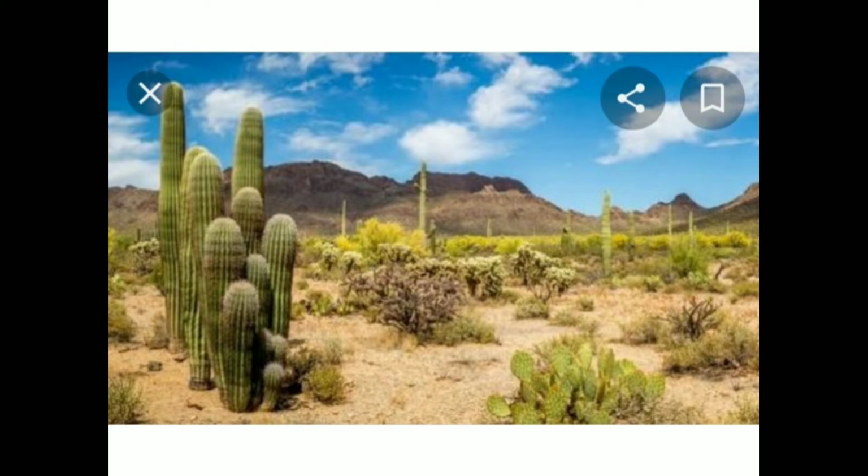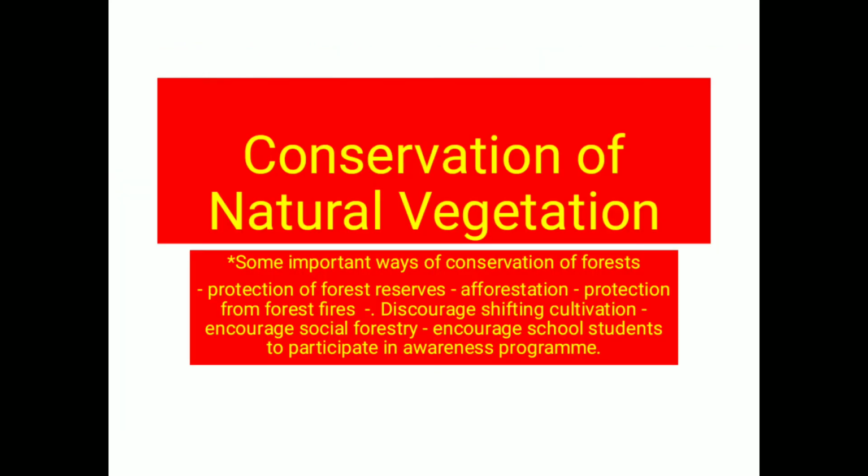If you have observed a cactus in your garden, you must have seen that the outer covering is very hard, and it protects the water from evaporating from the leaves of such plants. The roots of such plants penetrate deep into the earth so that they can absorb water from the ground. This is the type of vegetation found in the desert.